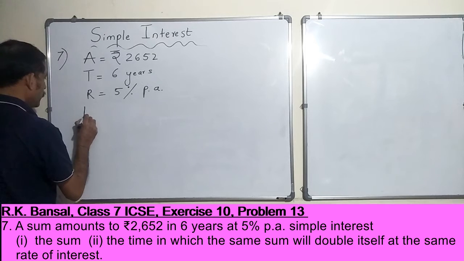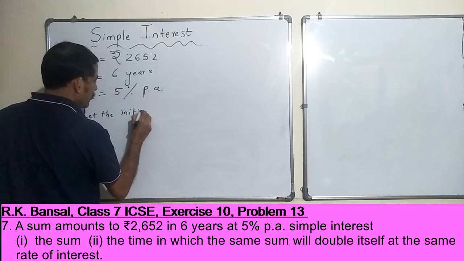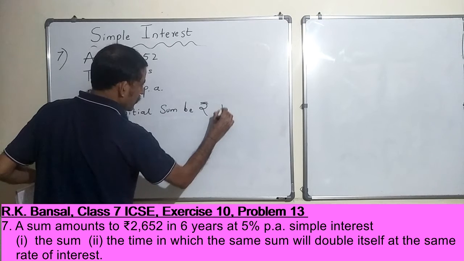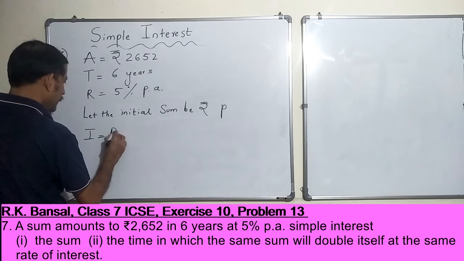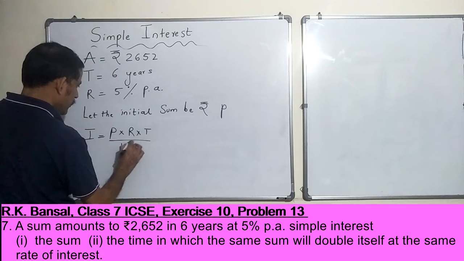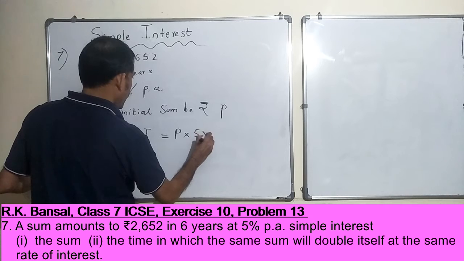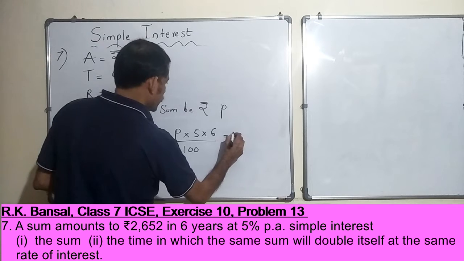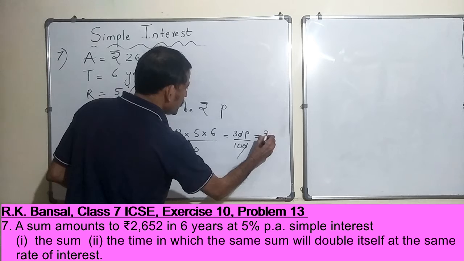Let me write it down. Let the initial sum be rupees P. This was the amount which was invested, right? So interest would become P into R into T by 100. P is P, R is 5 and T is 6, by 100, which is 30P by 100. This becomes 3P by 10.